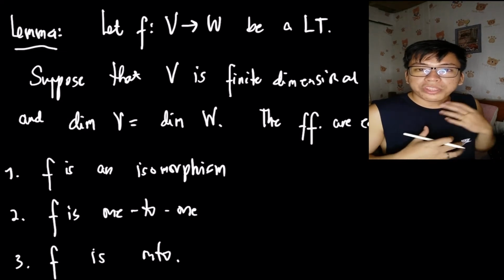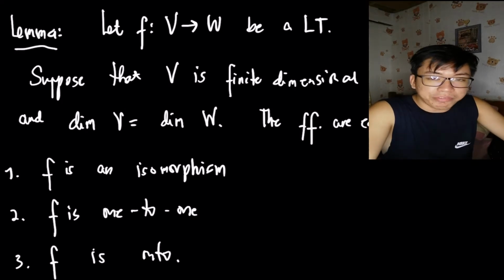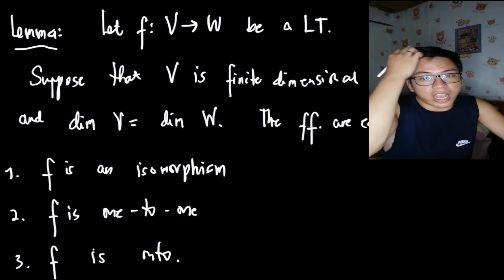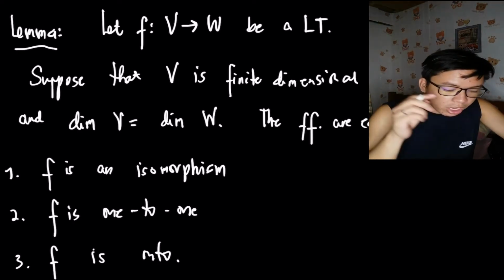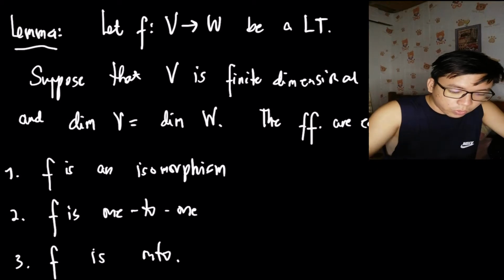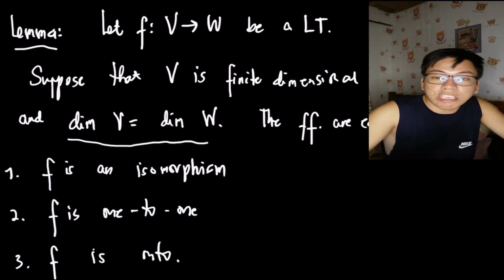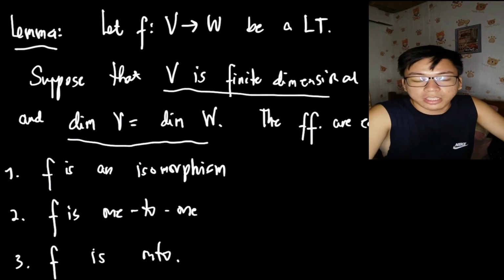Okay, so this lemma would answer now the question that given that the dimensions of V and W are equal, would it imply that f is automatically an isomorphism? So the assumption is they are equal, and another assumption is that V is finite dimensional.